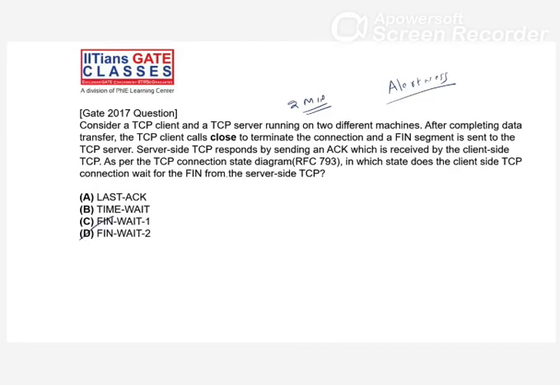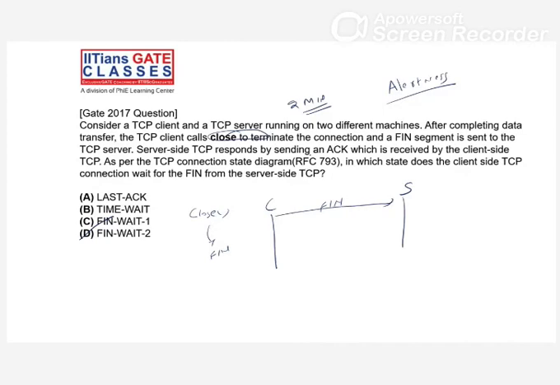So consider a TCP client and TCP server running on two different machines. This is your client, this is your machine. After completing data transfer, the TCP client calls close. In the close system call, what we are doing is sending a FIN segment. You know that part. The FIN segment is sent to the TCP server, and the server side responds via an acknowledgement.